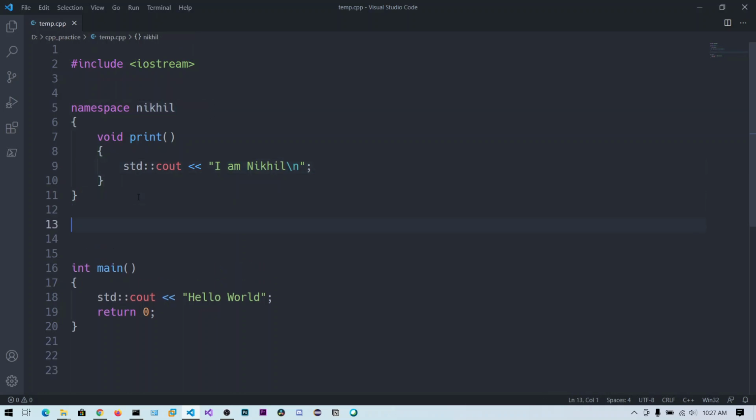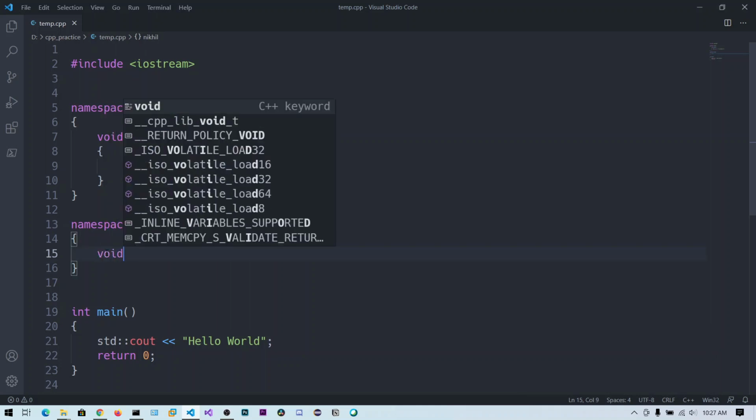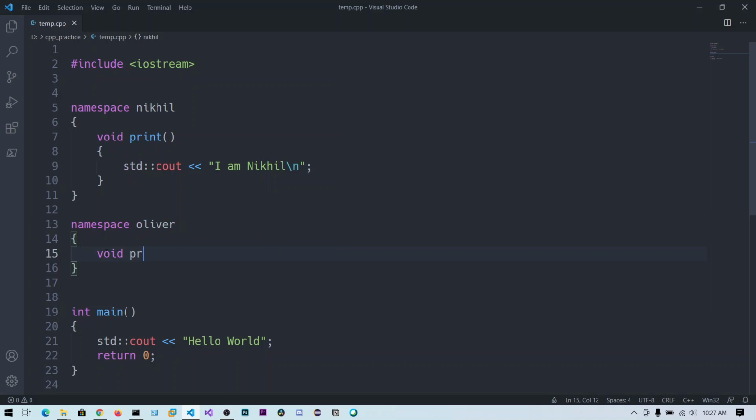Now let's create another namespace. Let's say namespace Oliver. Think of Oliver as my friend. Oliver has also written the same kind of code that will print something, but I asked him to change the function name. He said he does not want to change it because he likes this name.